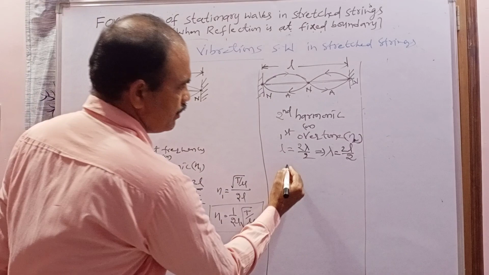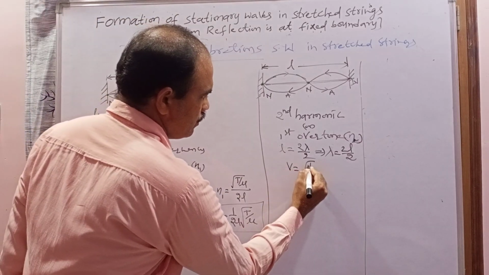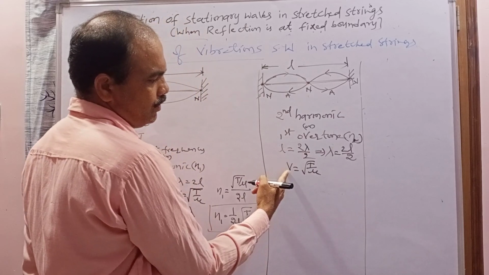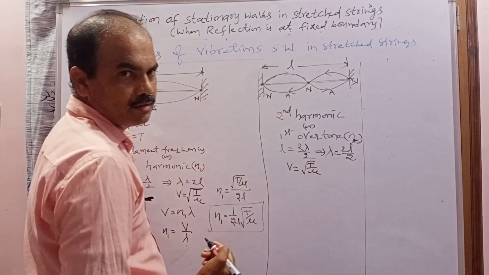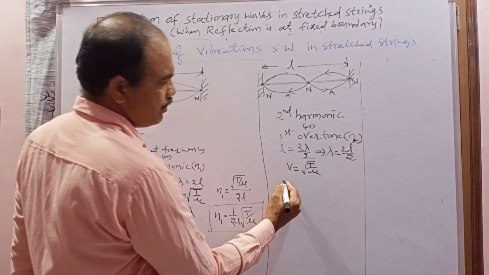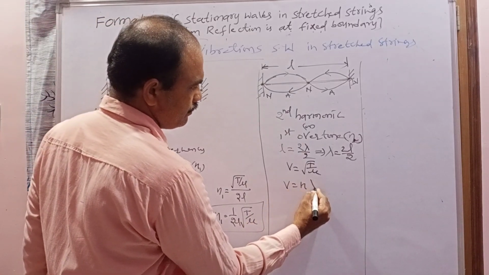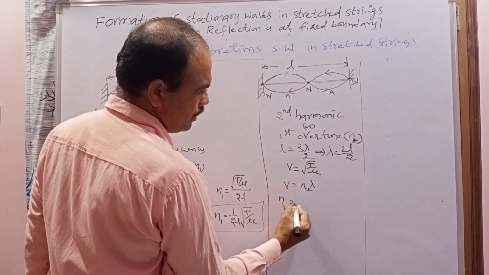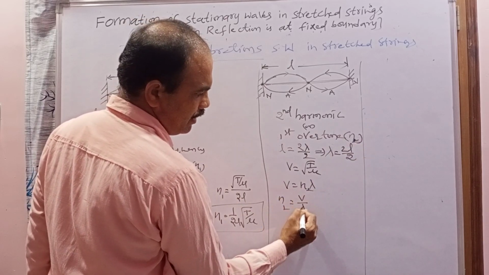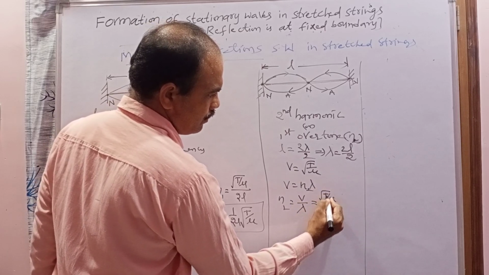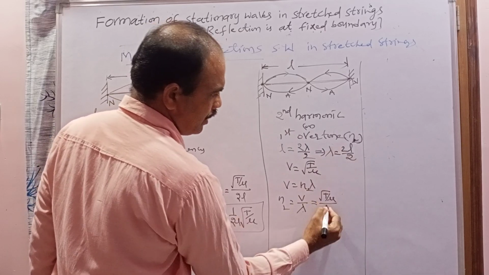Again, what is the velocity of the transverse wave? V equal to square root of T by mu. Now you know the velocity, you know the wavelength. How can you calculate the frequency? Same formula: v equal to n lambda, but here n means n2. So N2 means v by lambda. Now substitute v, which is square root of T by mu, divided by the lambda here.